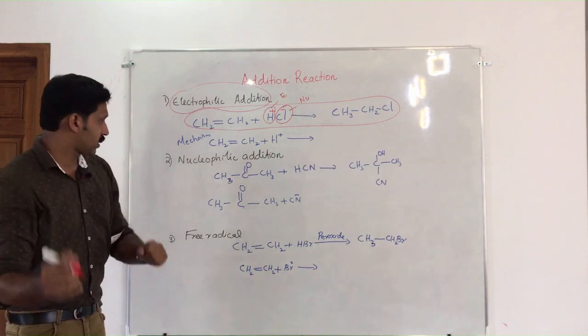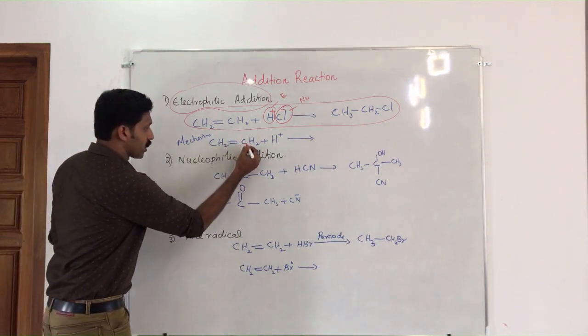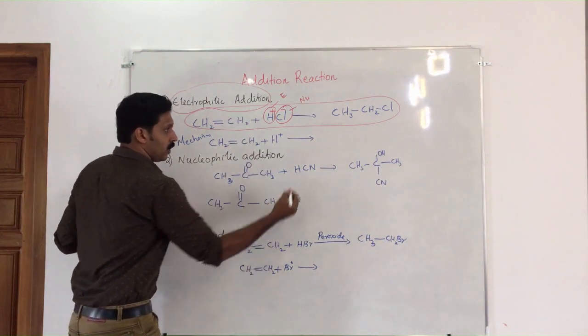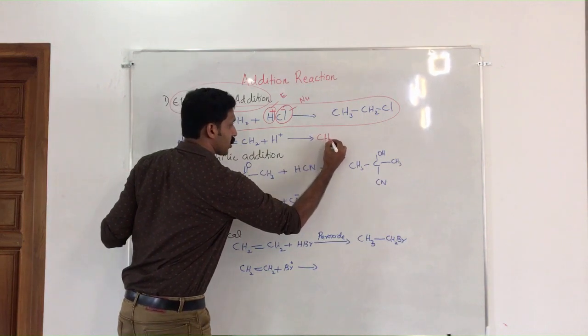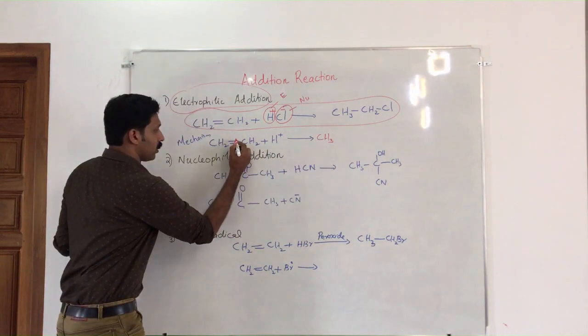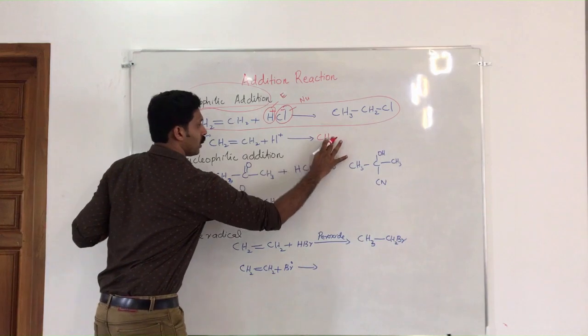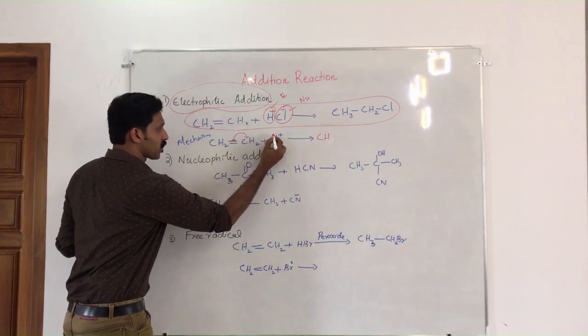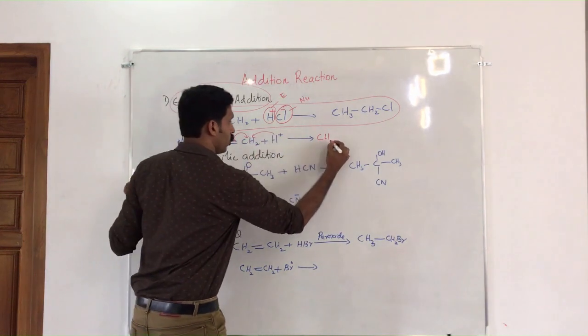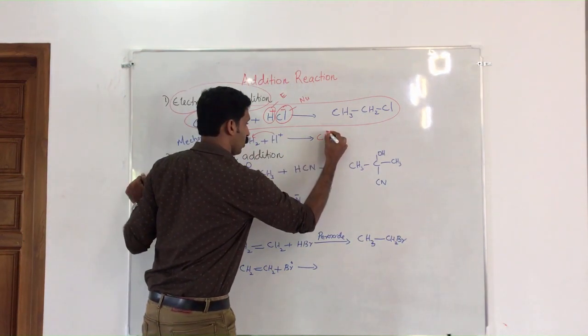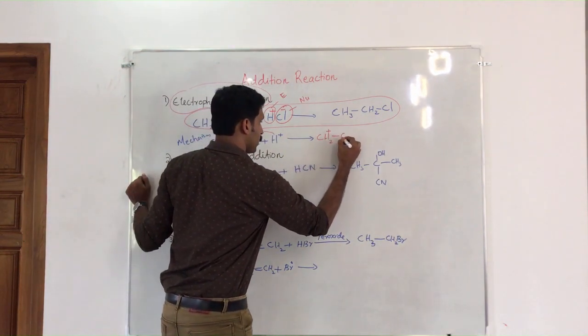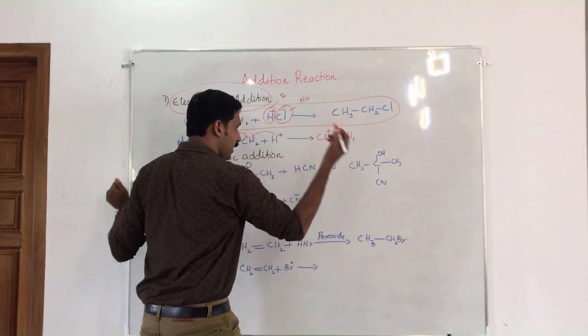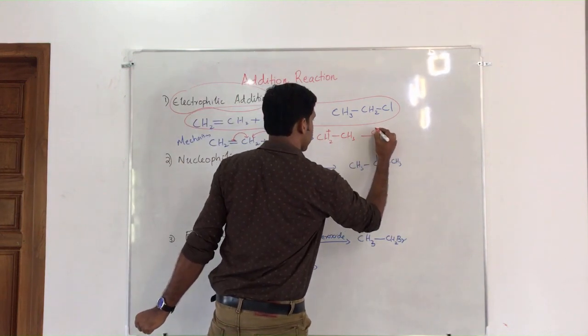In the first step, CH2 double bond CH2 plus H plus: the two electrons go here, and H plus is added. Due to this, you get CH2 plus CH3. In the next step, Cl minus is added.